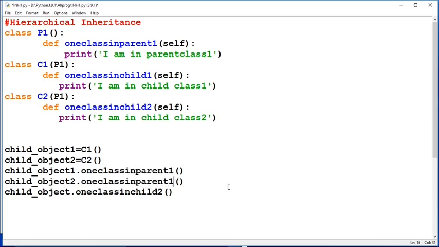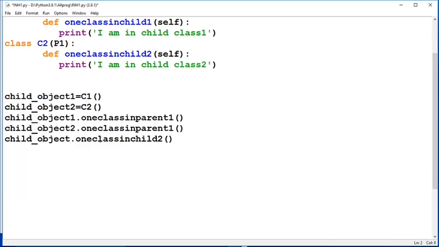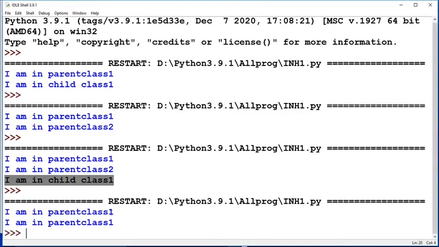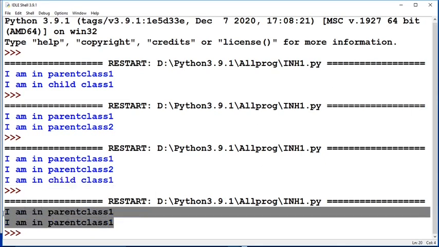Only thing is that these objects are different. This is the child class 1 object, this is the child class 2 object. Here you have created a child class 1 object and a child class 2 object. Both the children are accessing the parent P1. That means they are inheriting the property from parent P1. So here, if you now run it, then it should print: I am in parent class 1, I am in parent class 1, both are parent class 1.